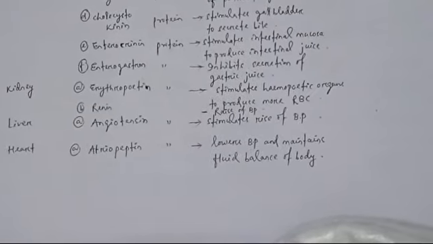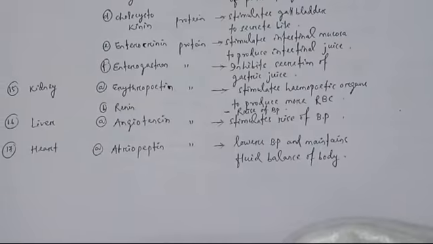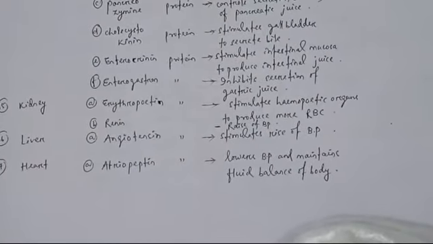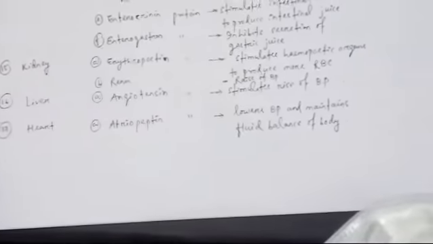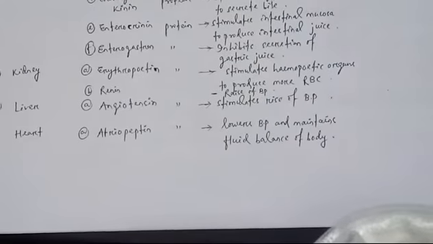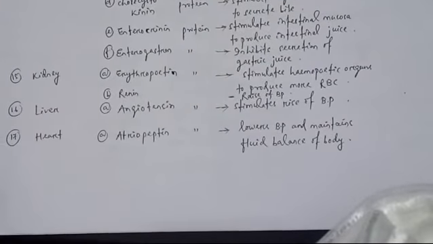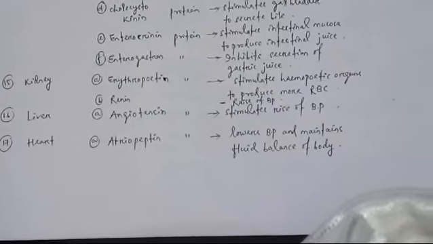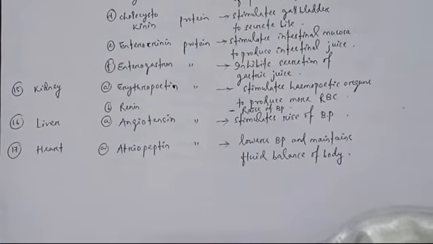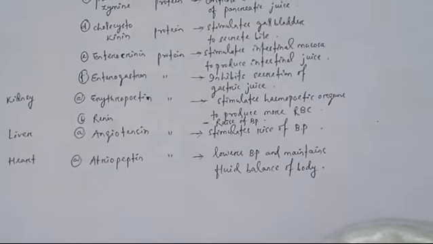It is also responsible for raising BP. Then renin is also released from the kidney. It is responsible for raising BP. Then the liver. The liver releases only one hormone, angiotensin. It stimulates a rise of BP. You must know about the angiotensin-renin mechanism, which runs between the liver and kidney to maintain the BP of the person. Then 17, the heart. The heart releases only one hormone, arteriopeptin. It lowers BP and maintains the fluid balance of the body.